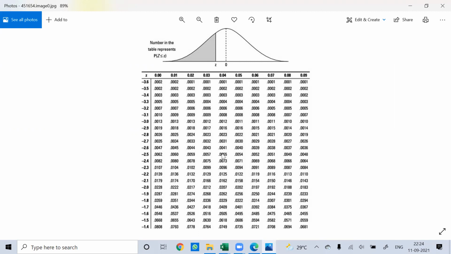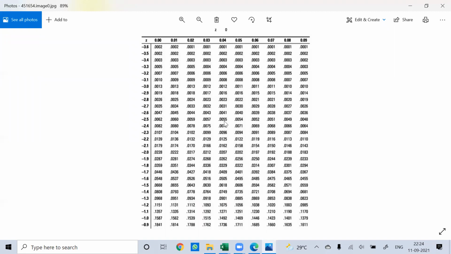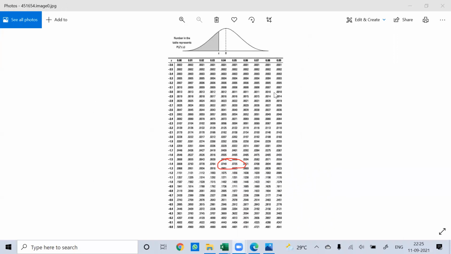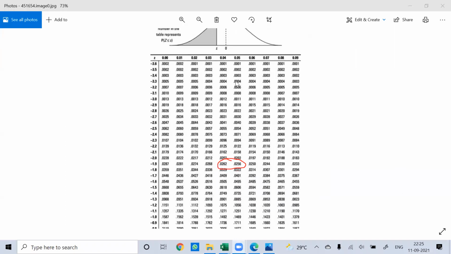So let's find where 0.05 lies here. It lies somewhere between these 2 points, somewhere between minus 1.64 and minus 1.65.